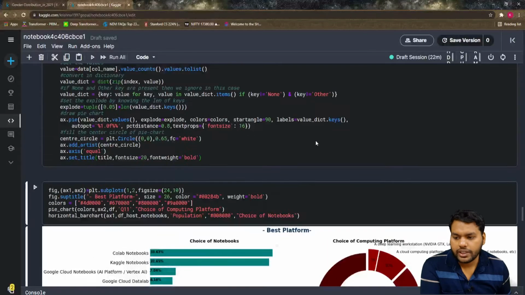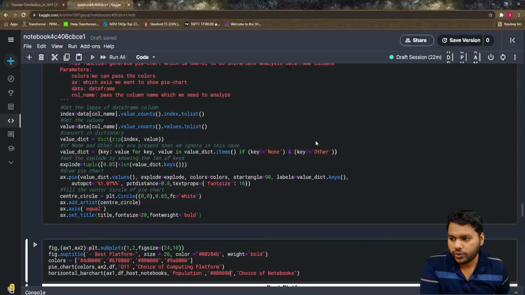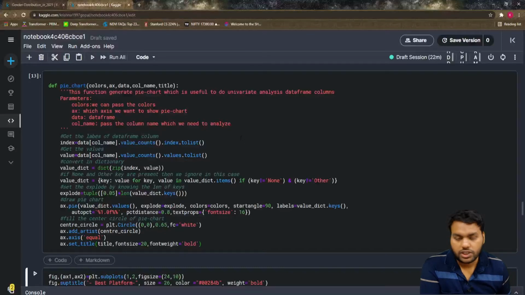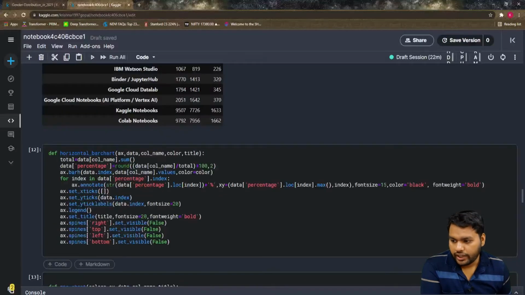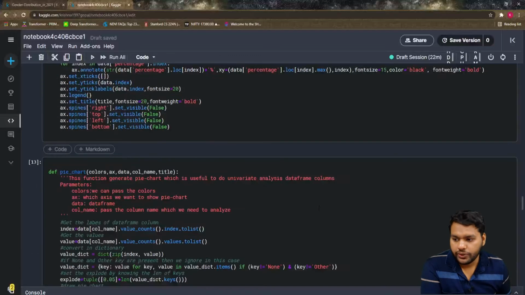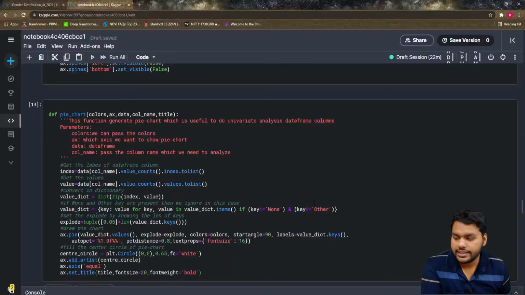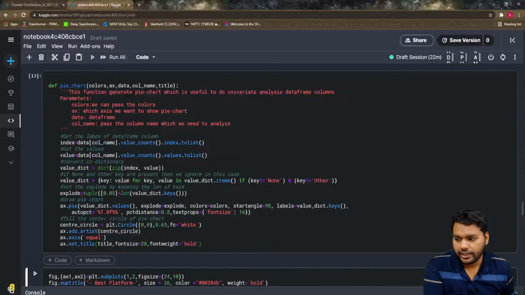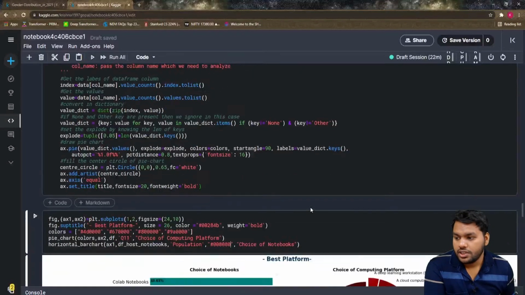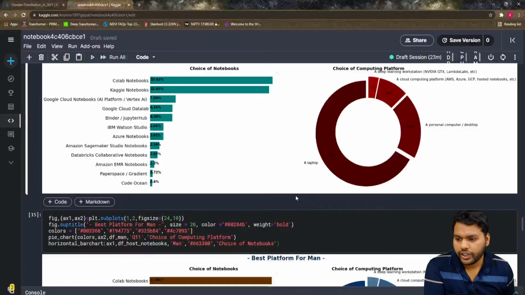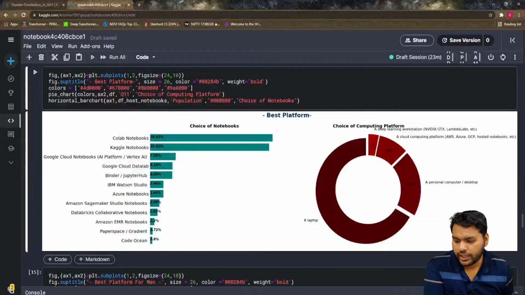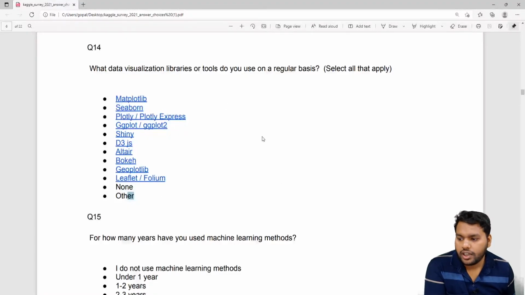If you watched the last video, you know how we wrote the pie chart generalized function and the horizontal bar chart function, and that's all we did in the last video. But in today's video, we are going to extend this analysis further. As everybody knows, this is the Kaggle 2021 data science survey analysis, which is an ongoing competition. So why not start the further analysis with question number 14.